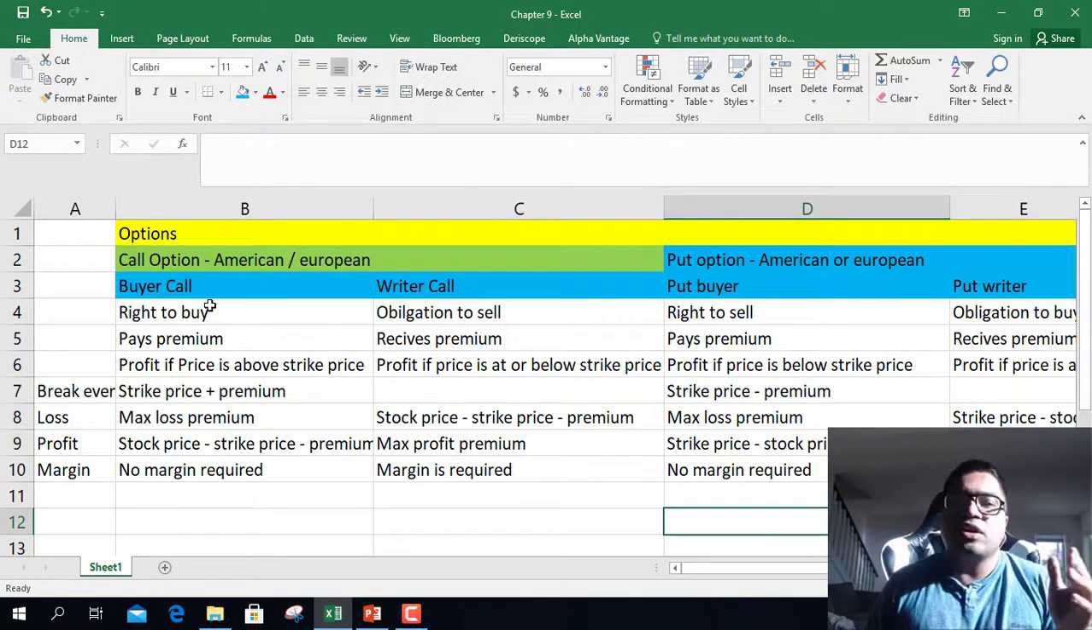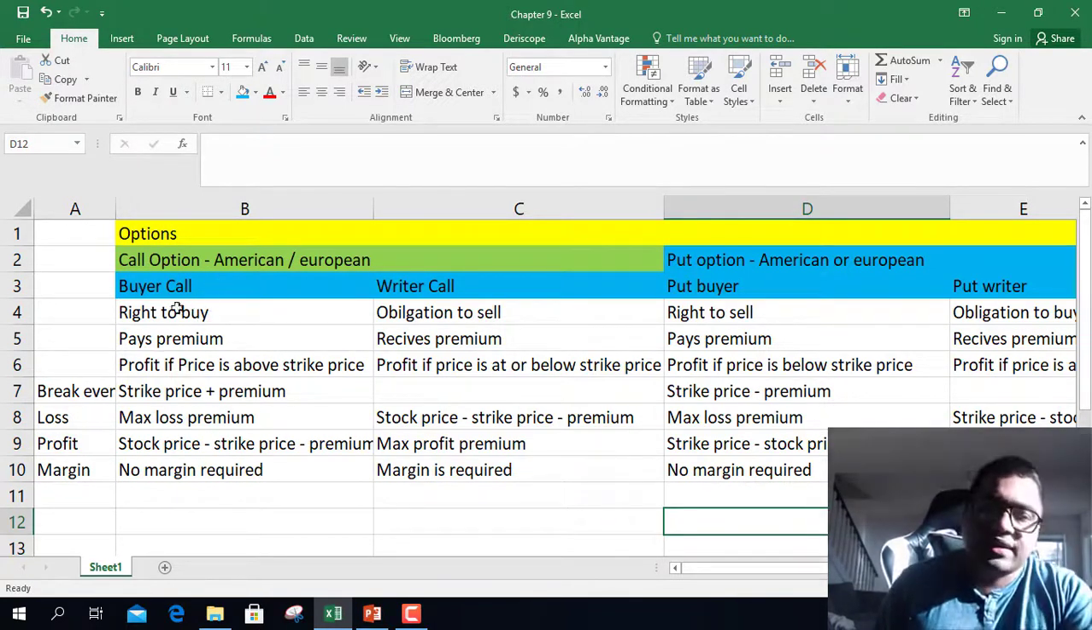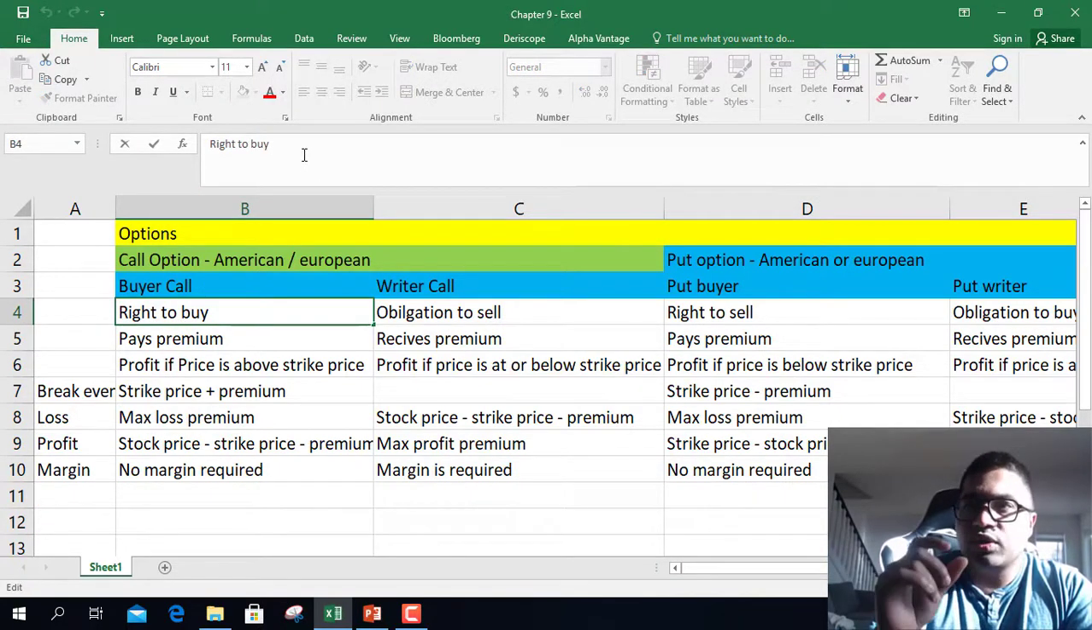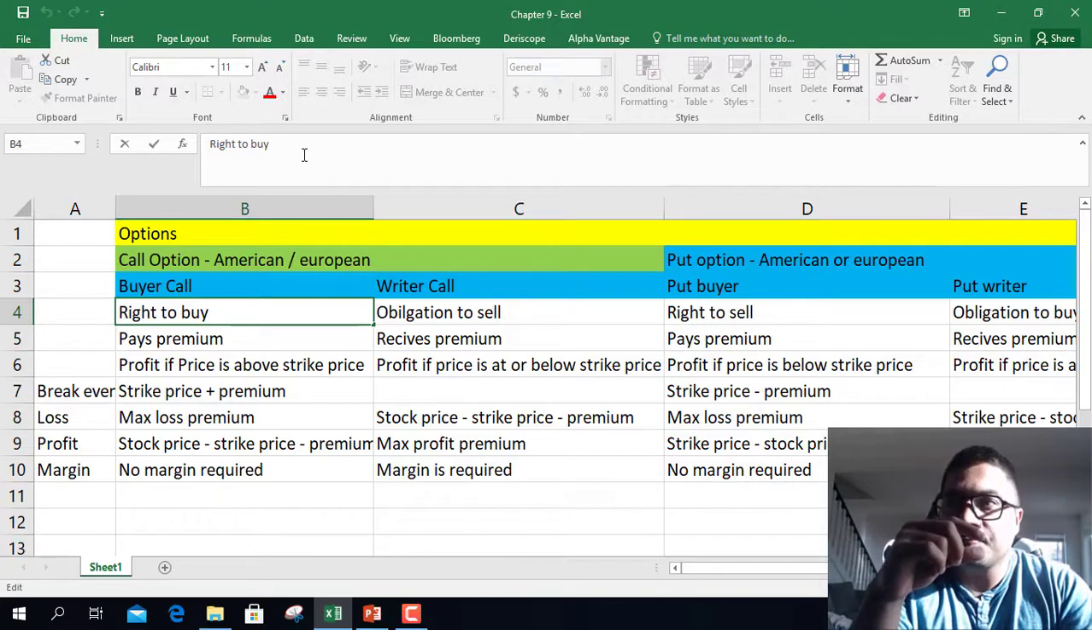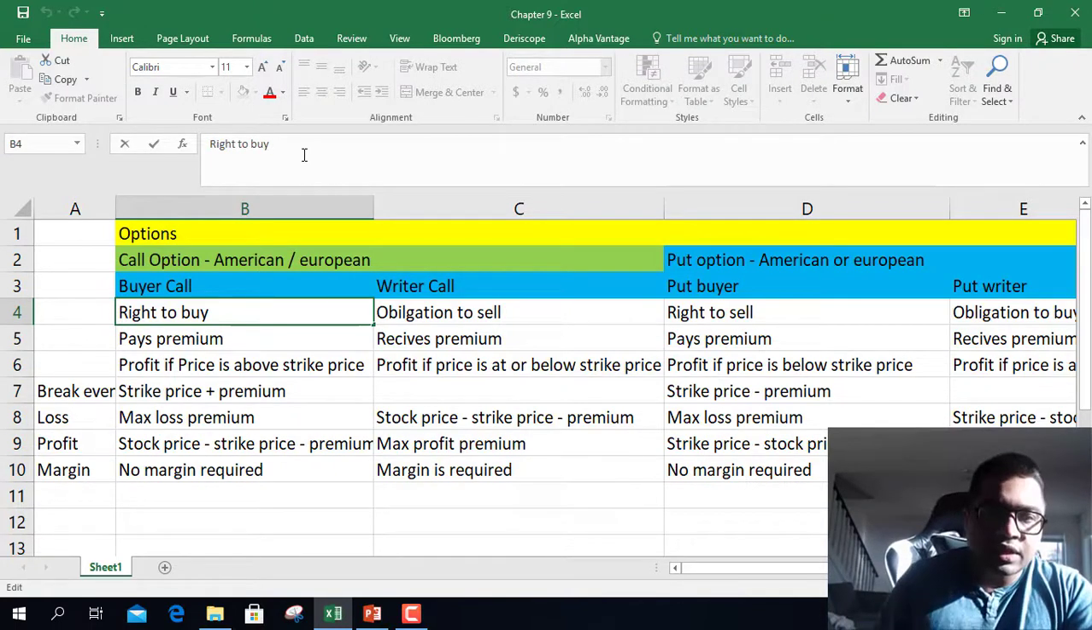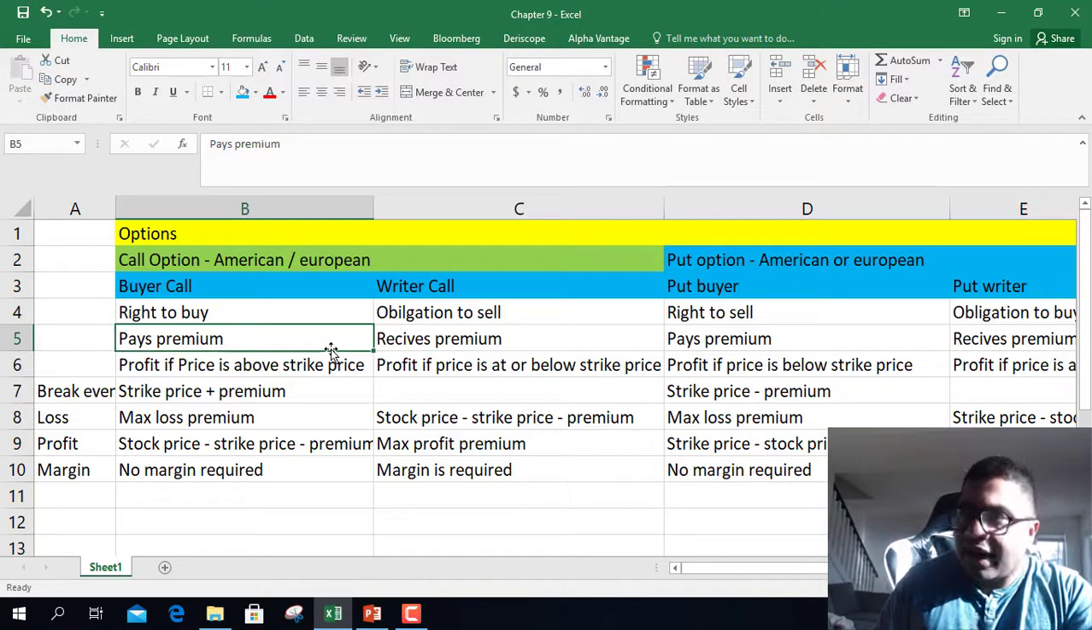Let's say I'm a call option buyer. What do I get? I get the right to buy at the strike price. Whatever strike price is mentioned, I get the right to buy the security. Let's say it's a stock. So I get the right to buy the stock at the mentioned strike price. For getting this right, I have to pay a premium. So the call option buyer pays a premium.